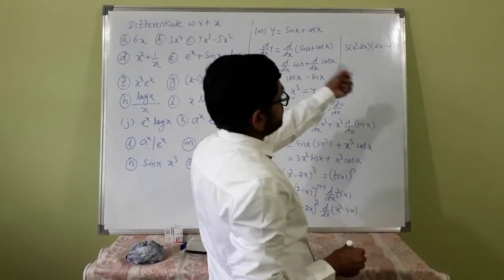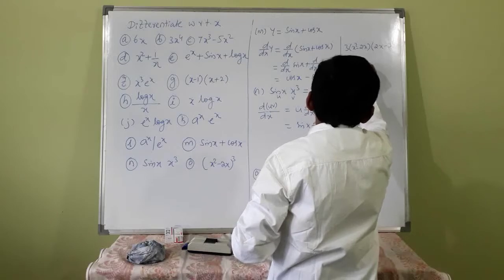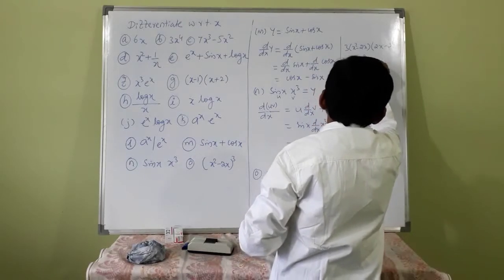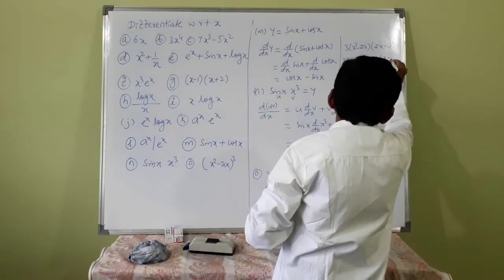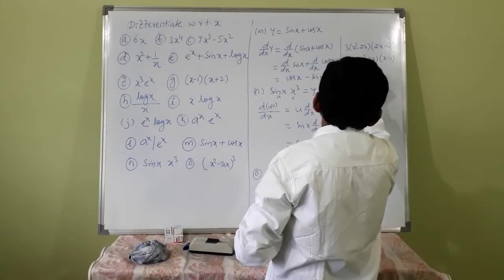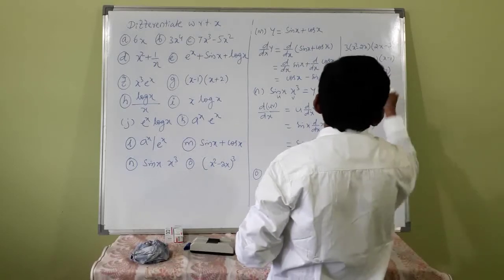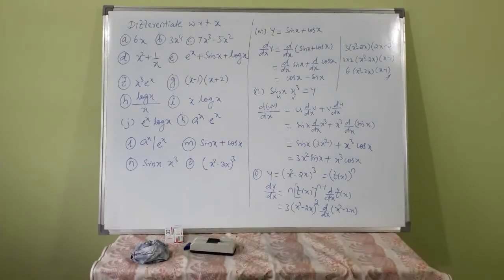If you take 2 common, 3 into 2, x squared minus 2x whole squared, into x minus 1, that is 6 into x squared minus 2x whole squared into x minus 1 is the answer.